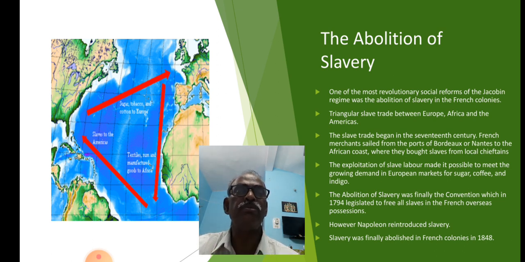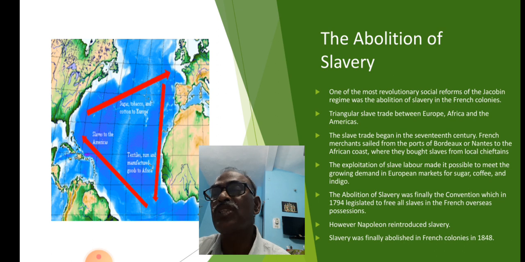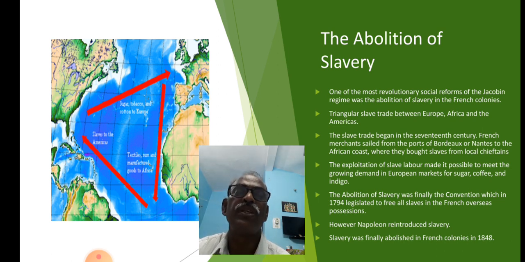Children, because of these slaves, now the Europeans were able to cultivate all these crops. And these cities, Bordeaux and Nantes, port cities, got economic prosperity because of the flourishing slave trade. Children, the slave trade began in the 17th century.